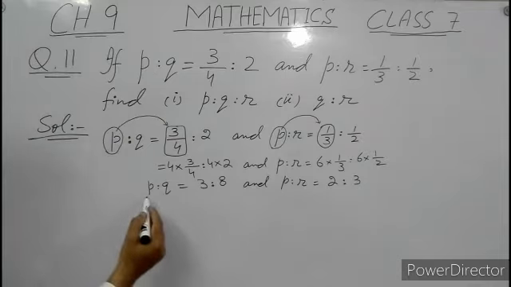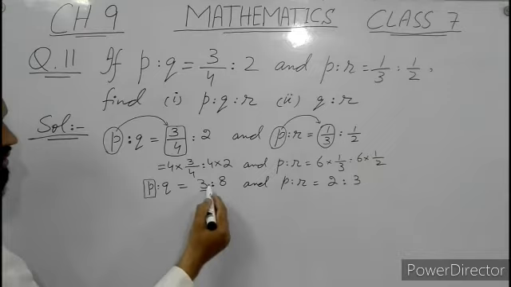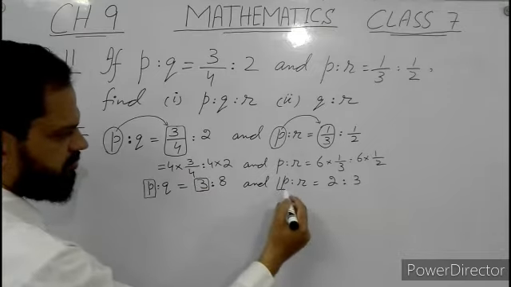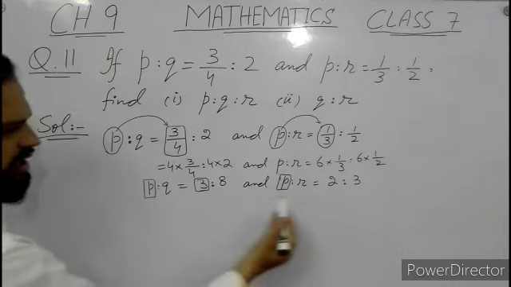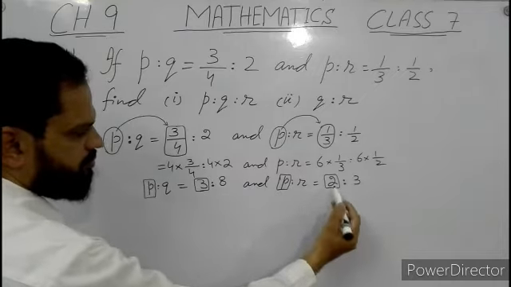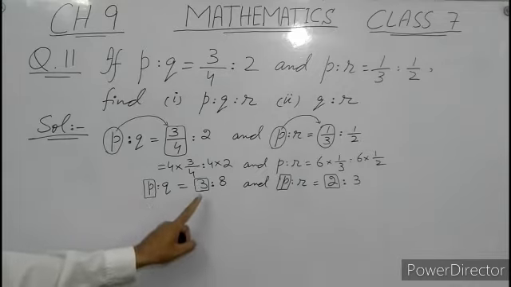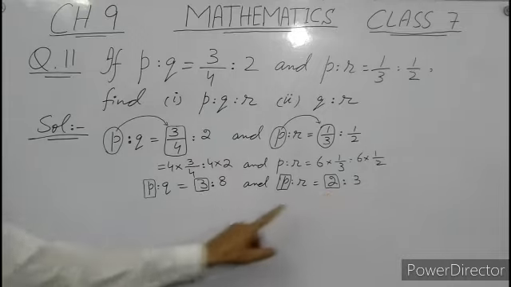Now representation of P's in both the ratios has become 3 and 2. To make their representation a same number, we will consider the LCM of 3 and 2, which is 6.